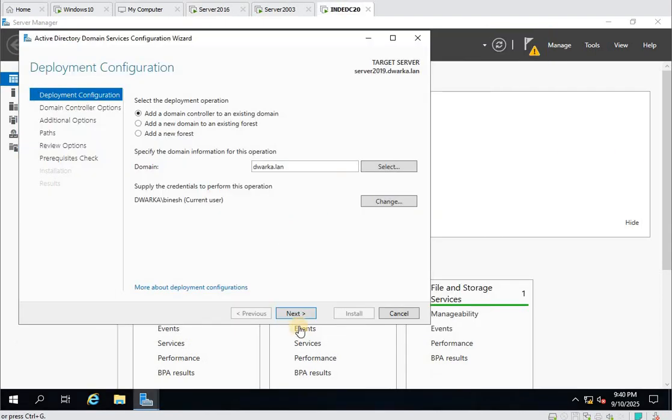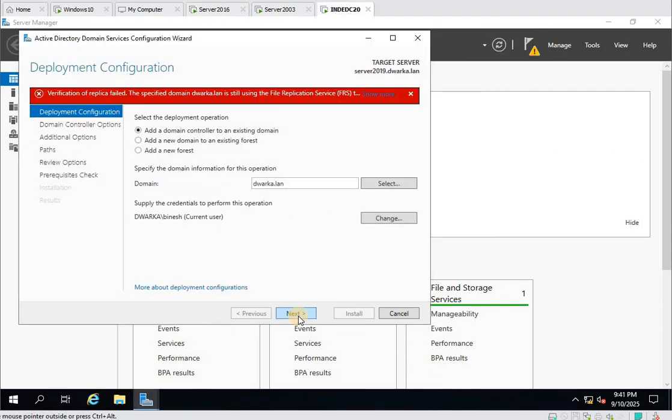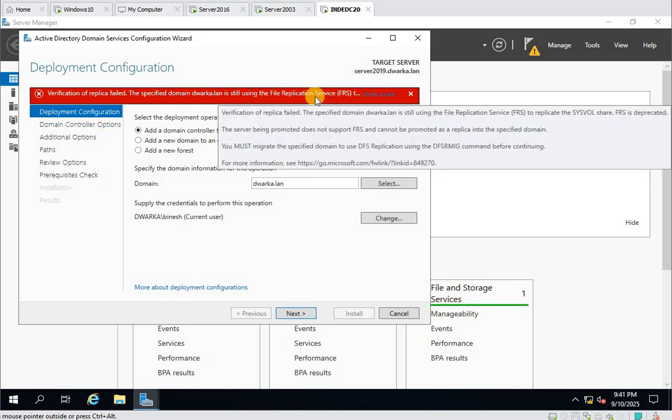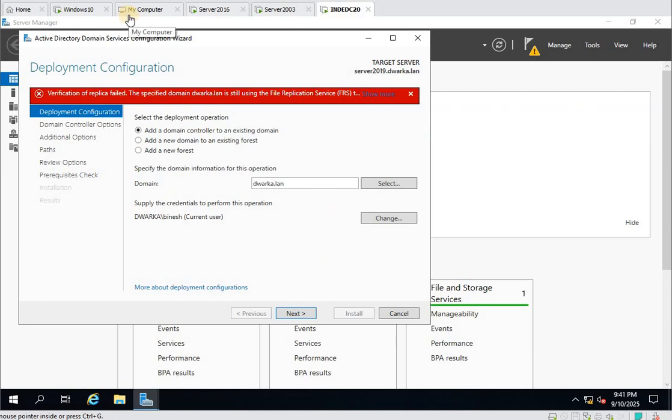In between, we can come here. We have already raised the forest functional and domain functional level. What is it saying? Okay. Now you can see it is giving the error. So the next part will be to migrate FRS to DFSR.